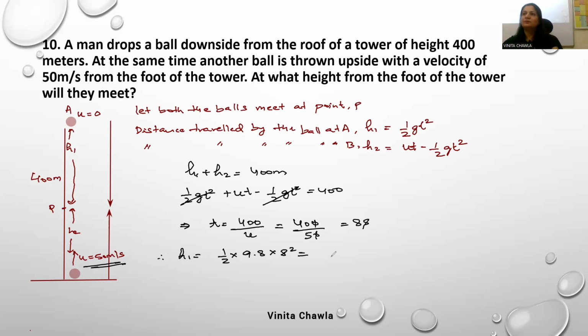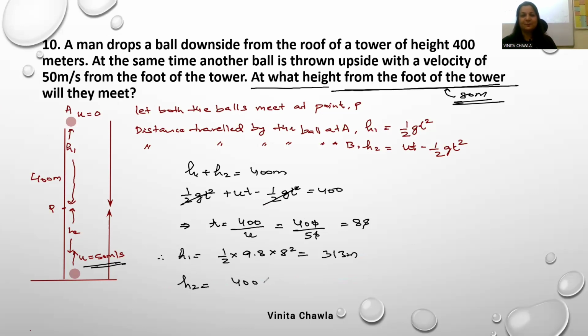What value are you getting? 313 meter. And h2? 400 minus 313 meter, so it's 87 meter. So height from the foot of the tower is 87 meter.